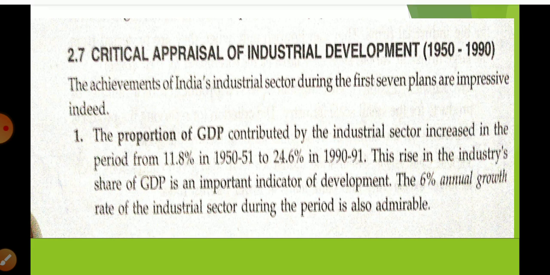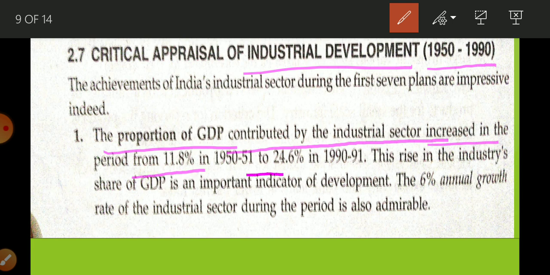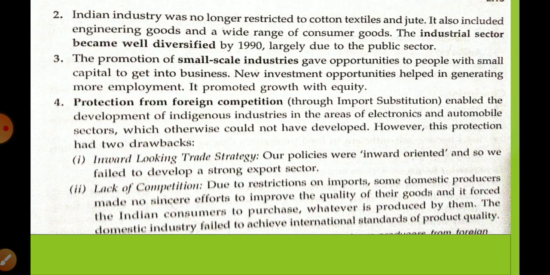So critical appraisal of industrial development during 1950 to 90. The first is that the proportion of GDP, means the contribution in GDP of industrial sector, increased from 11.8 to 24.6. So that is a good achievement. Okay, so contribution of industrial sector has increased from 11.8 to 24.6. So this is the first achievement.